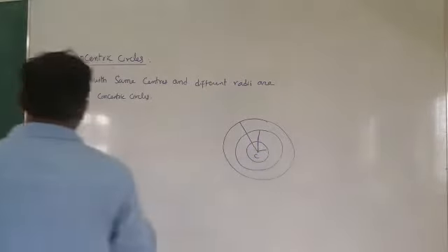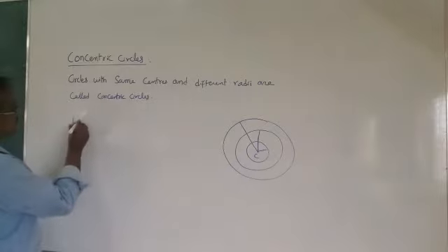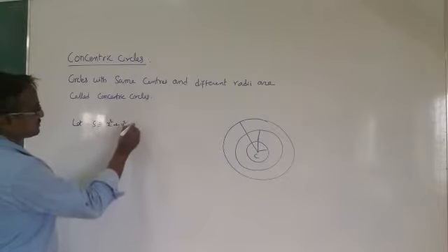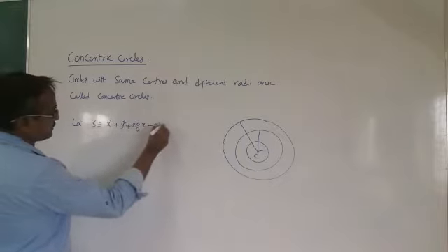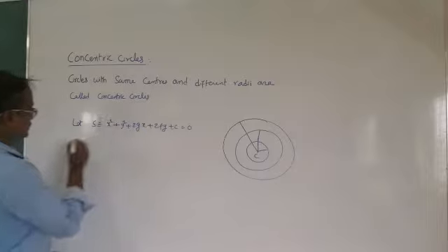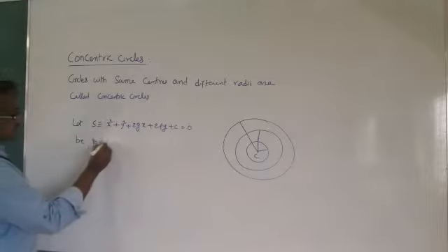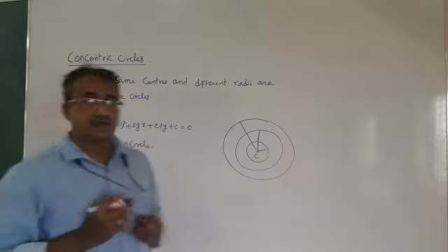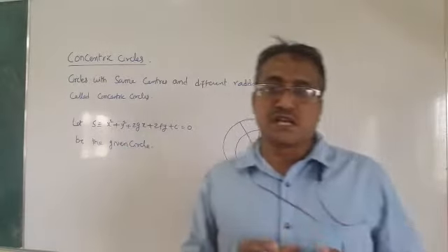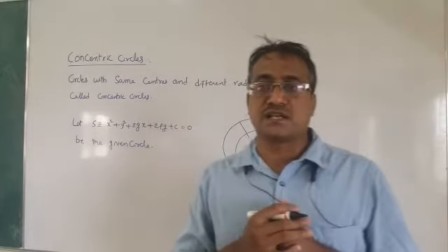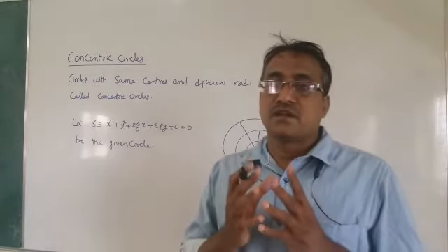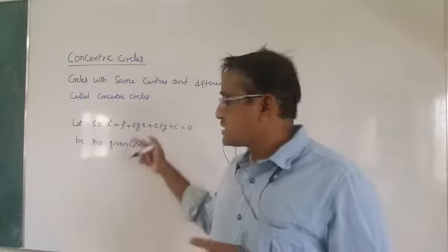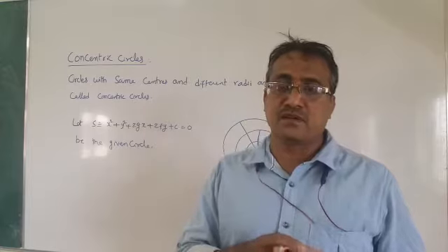Now let us consider S: x square plus y square plus 2gx plus 2fy plus c is equal to 0 be the given circle. Now let us think about the circle which is concentric with this circle. If there is any circle which is concentric with this circle, the centers will be the same.